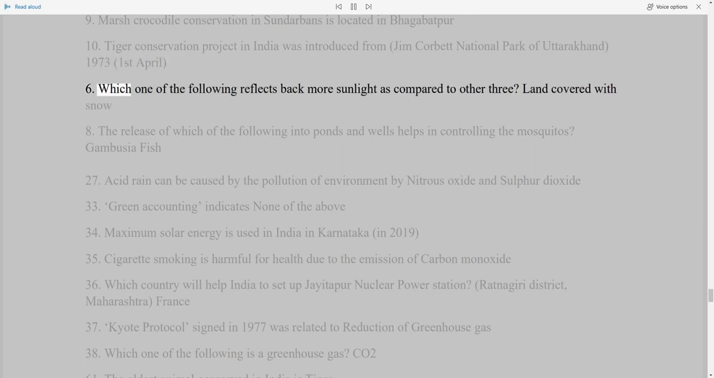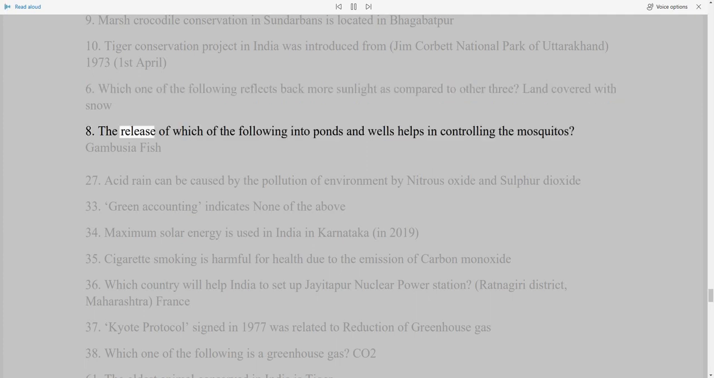6. Which one of the following reflects back more sunlight as compared to other 3? Land covered with snow. 8. The release of which of the following into ponds and wells helps in controlling the mosquitoes? Gambusia fish.